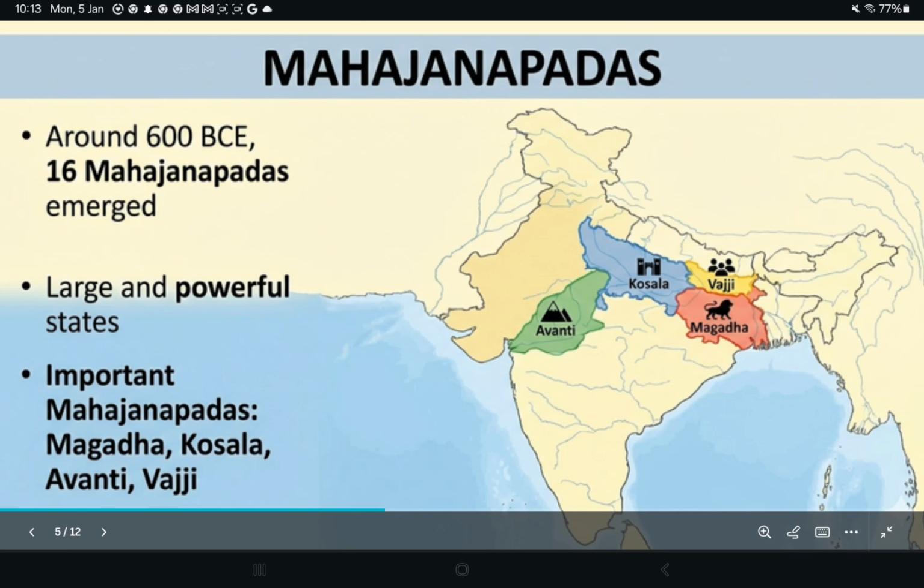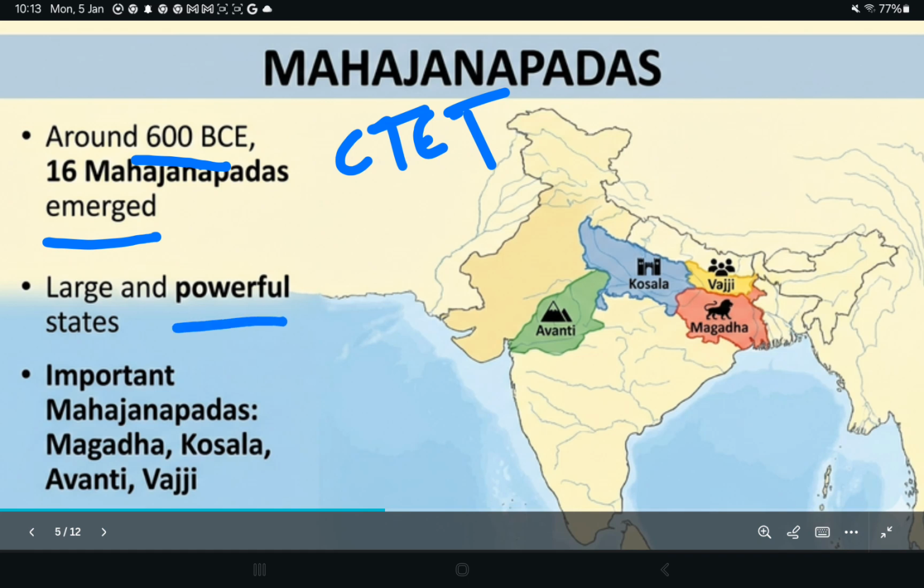Mahajanapadas. This is an important concept in the CTET Paper 2 social science paper. Around 600 BCE, 16 Mahajanapadas emerged. So, what are the 16 Mahajanapadas? They were very powerful and very large.